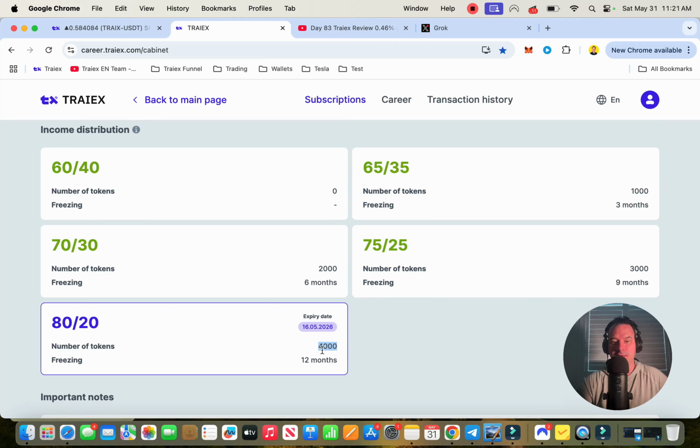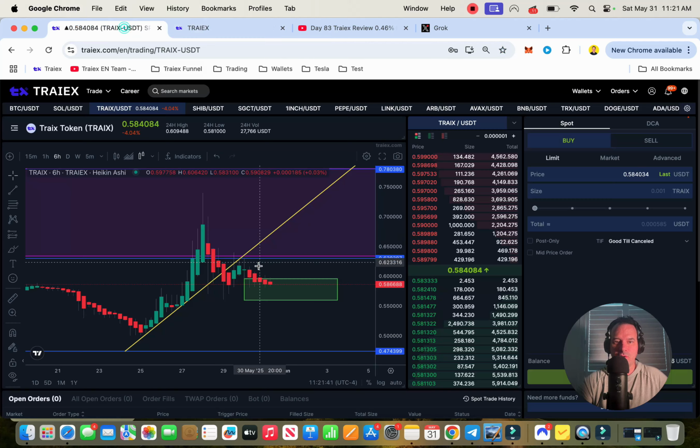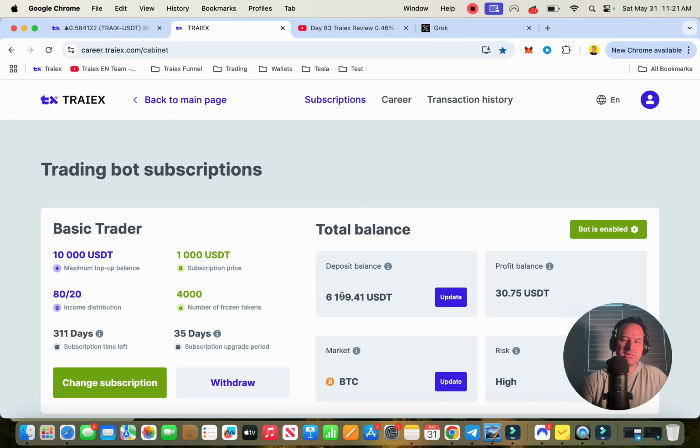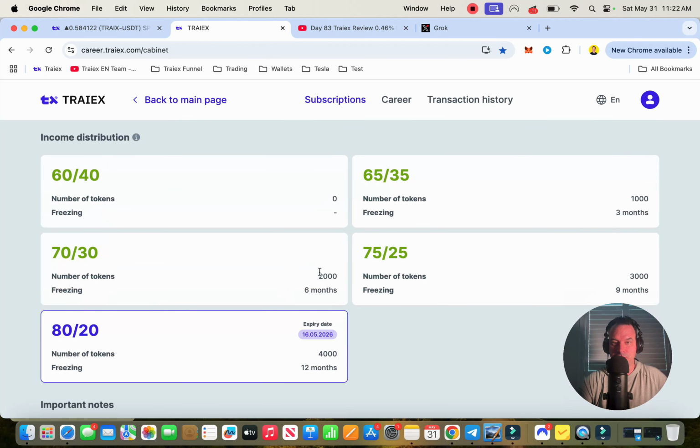For instance, I got 4,000 coins and they're frozen in here for 12 months. So here's the thing. If the price of the coin is really high, like $2 or $1.50, would it be smart to buy the coin or to work on your deposit amount? The smart thing would be to work on your deposit amount. Even if your deposit amount is like $10,000, it still might be smart to work on your deposit amount over going and buying the tokens.